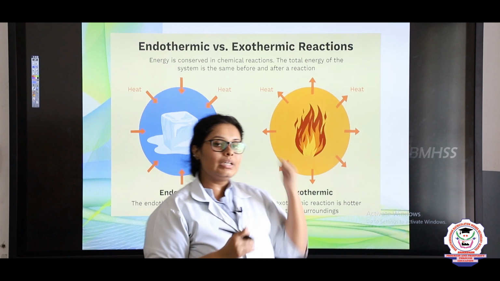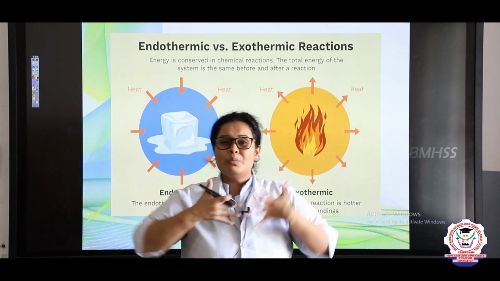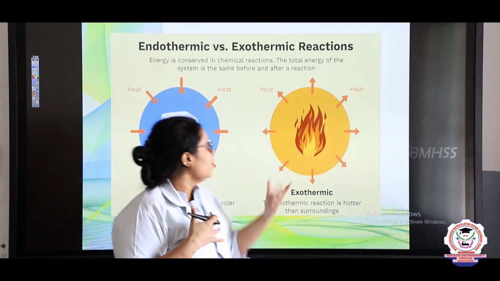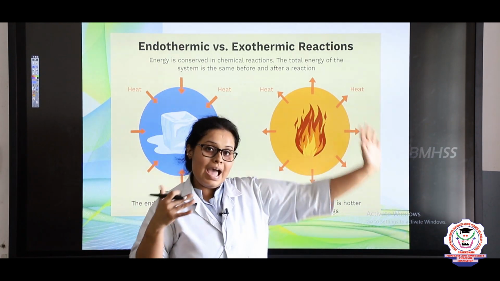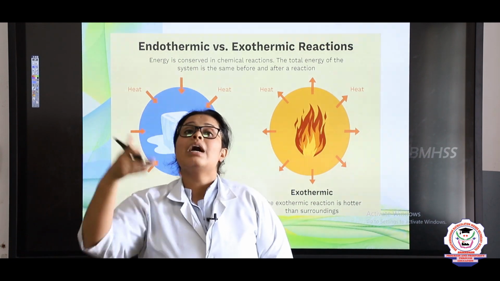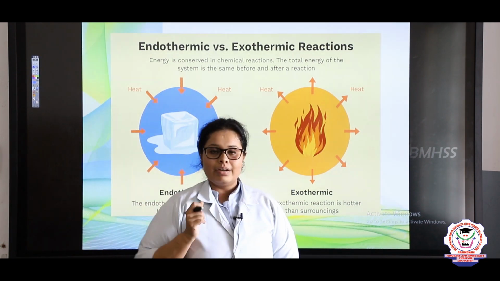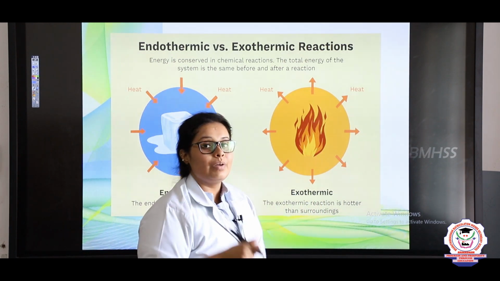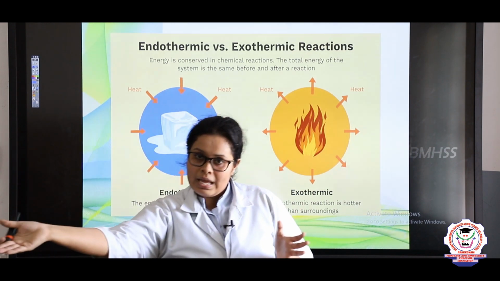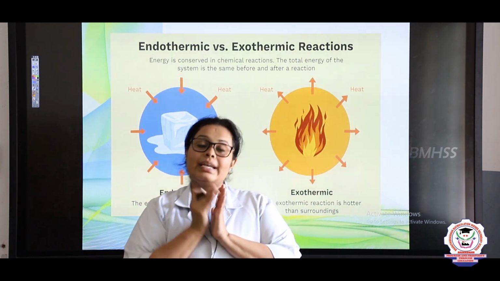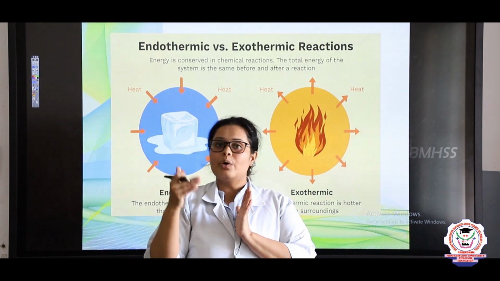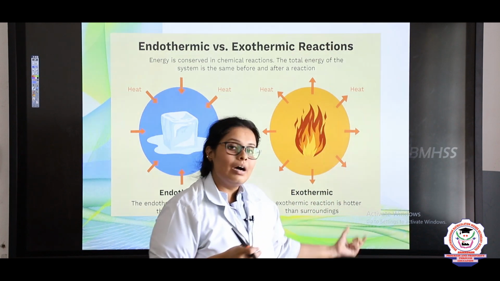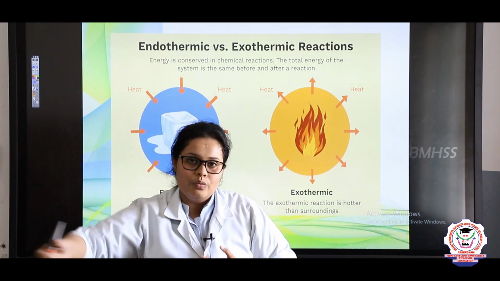Same way, come to exothermic. In exothermic, energy is too much inside. That is why it wants to release the energy. When it is releasing the energy, it will give out the energy and the surroundings will become hot. It is cool, right? Now when the energy is released, it will become a little hot. When we compare the heat between the surroundings and the body, which is losing any type of heat energy, then it is called an exothermic reaction. Exo is removal, endo is absorption.